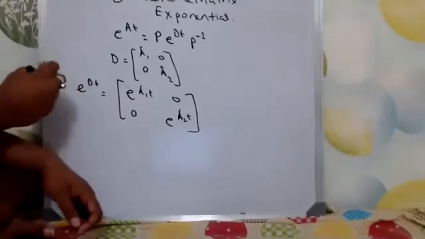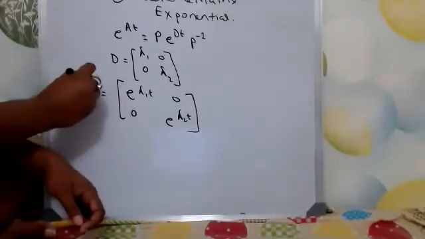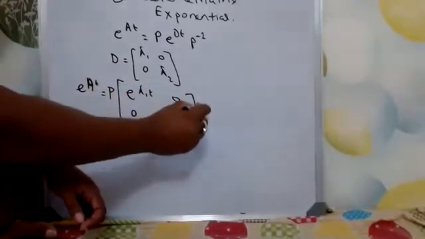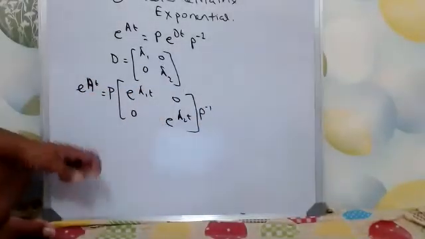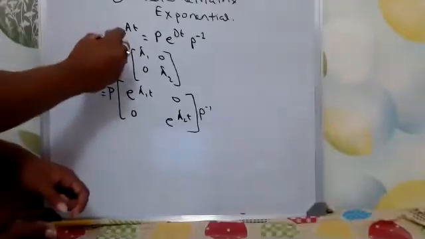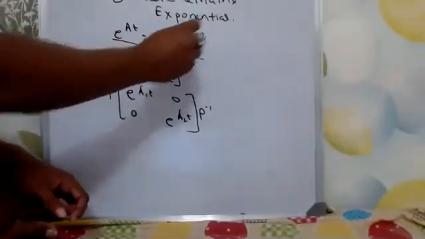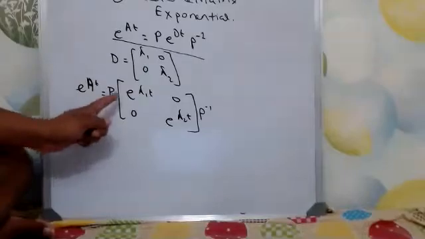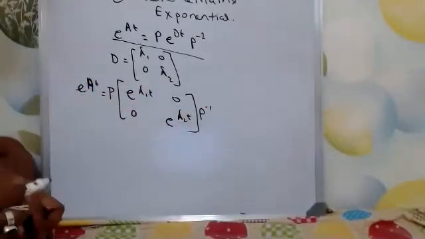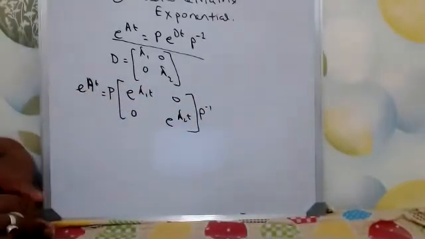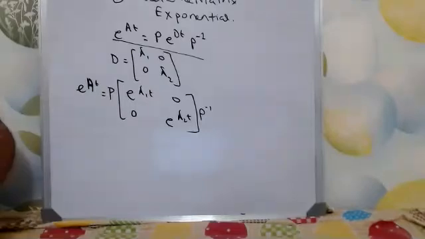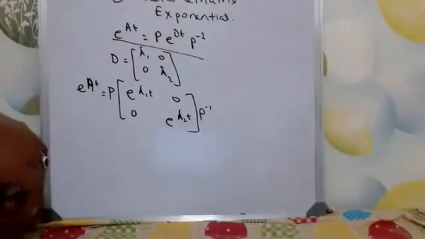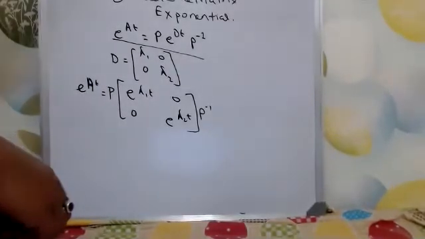So now e to the power At will be P into this one into P inverse, right? e to the power At is equal to P into e to the power Dt into P inverse, and e to the power Dt is this one. So P into e to the power Dt into P inverse. This is the simplification of the matrix exponential.